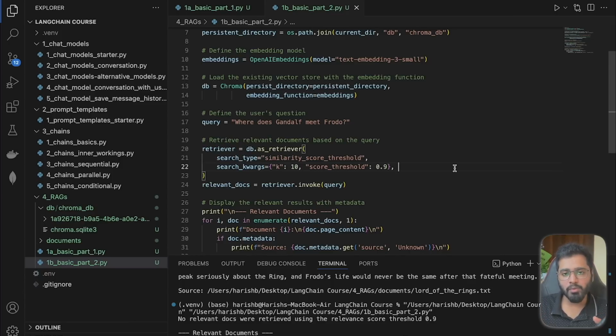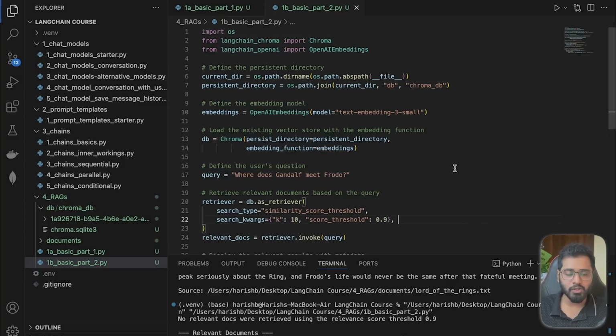In the next section, we'll actually see how we can add metadata to each of the chunks. So what I mean by metadata is basically being able to add more information about where the chunk came from. For example, this particular chunk came from this book, this chapter, this passage, etc. So that in the future, by retrieving it, we'll actually be able to see where the source of the chunk came from. We'll also see why that is helpful in real world applications as well. So I'll see you there.